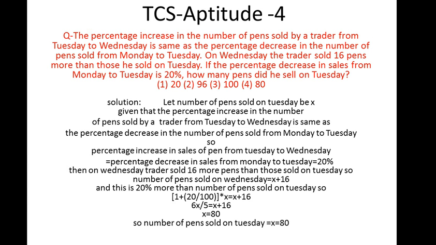So it can be written as 1 plus 20 by 100, which is equal to 1.2. We write 20% as 1.2 if it is a case of profit. If it is a loss, we will write it as 0.8. Here, 1 plus 0.2 is equal to 1.2. So 1.2 times X is equal to X plus 16. This will be our equation. After solving the equation, we get 6X upon 5 is equal to X plus 16, which gives X equal to 80, which is the required solution.